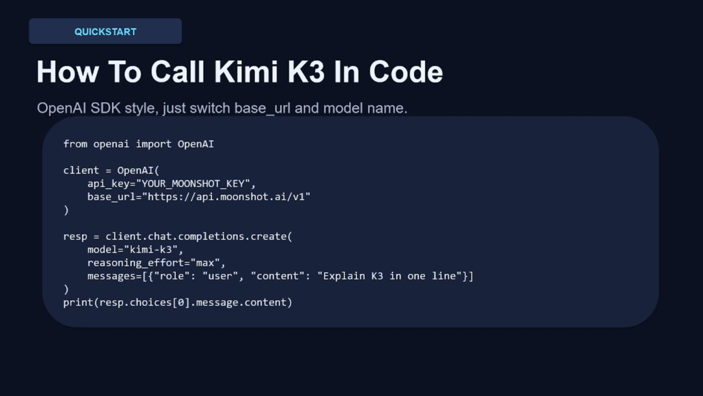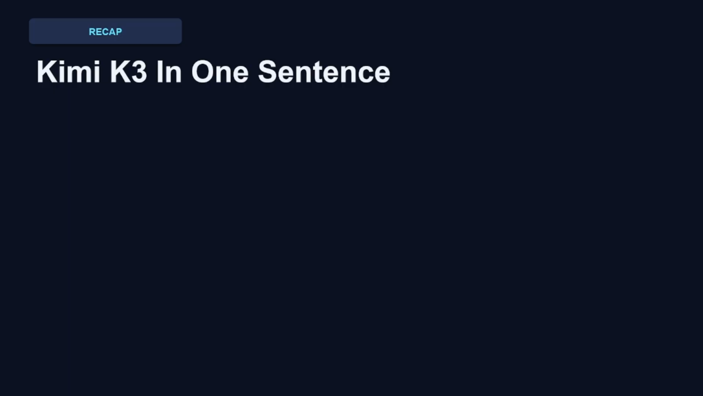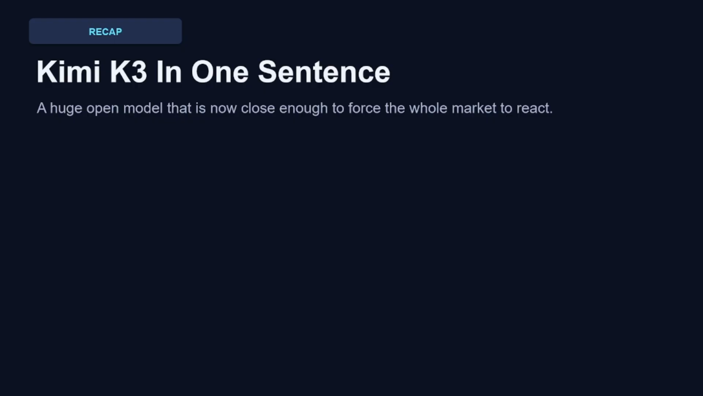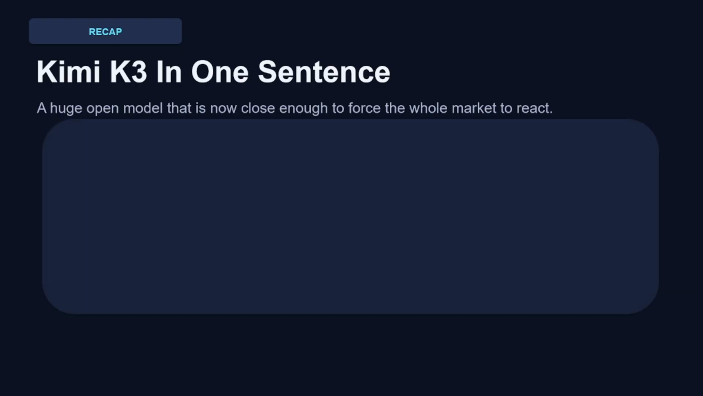So here's Kimi K3 in one sentence. It's a massive open model that's now close enough to the frontier to force the rest of the market to react. Huge scale, 2.8 trillion parameters, a million token context, multimodal input, strong launch benchmarks with real category wins, not just one cherry-picked score. Pricing that's competitive for long context work, but genuinely expensive on output tokens, and still verify it against your own task before you migrate anything important over.